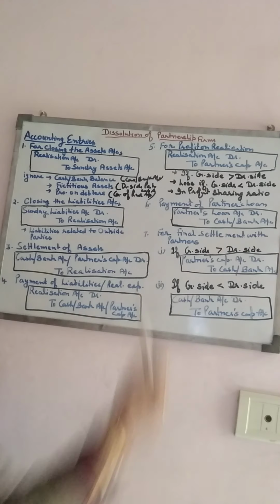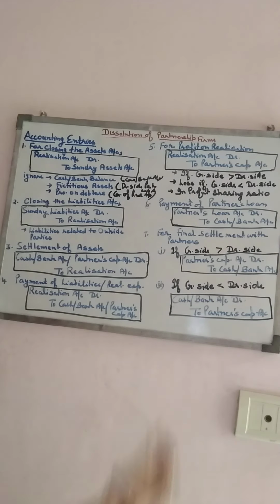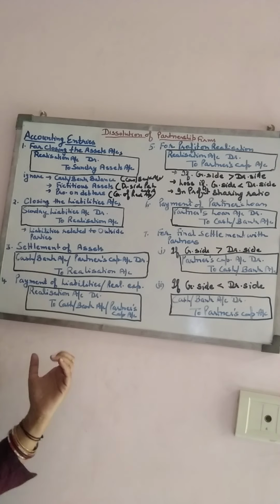Then profit or loss on realization, then payment of partner's loan, and then at the last the final settlement relating to the partner's capital. So I hope you understand all the possible entries which you have to pass in the dissolution or in this chapter.